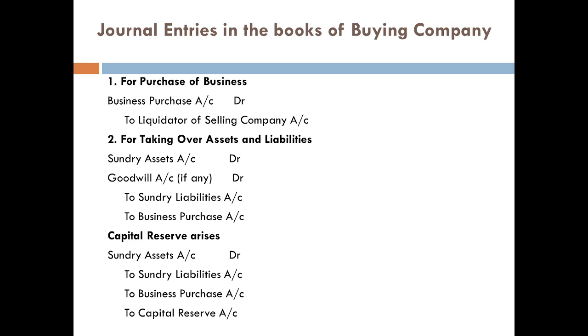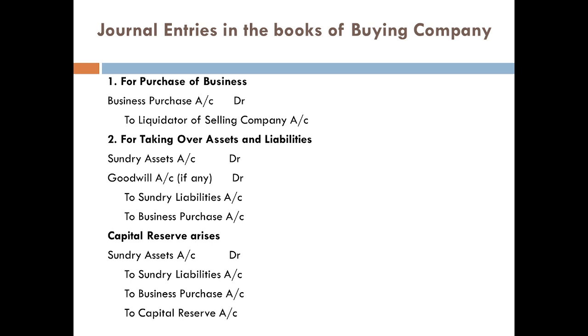So the journal entry is Sundry Assets Account Debtor, Goodwill Account Debtor if it is there, to the liabilities that I have taken over. Sundry liabilities might be sundry creditors, bills payable. These are some of the sundry liabilities that I will be taking over. And the business purchase, what I have bought, will be recorded on the credit.